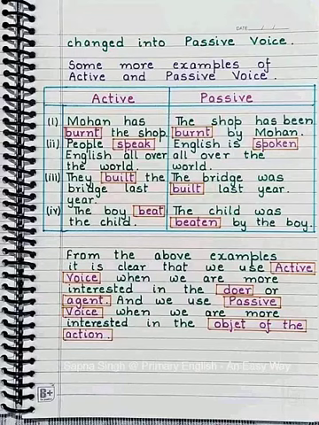The boy beat the child. The child was beaten by the boy. From the above examples, it is clear that we use active voice when we are more interested in the doer or agent, and we use passive voice when we are more interested in the object of the action.